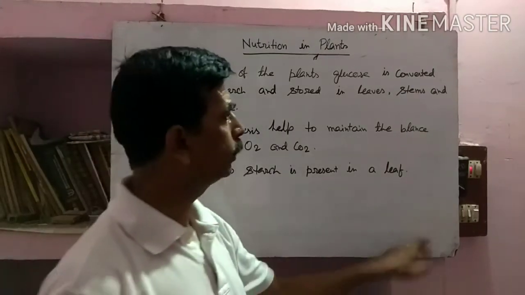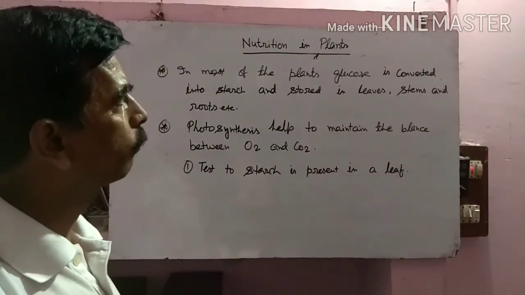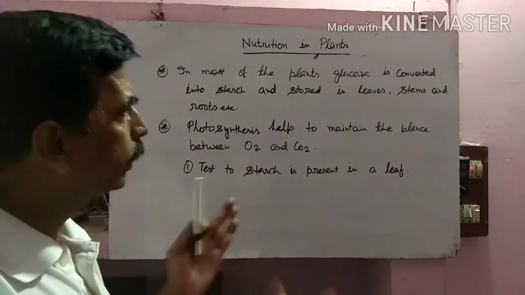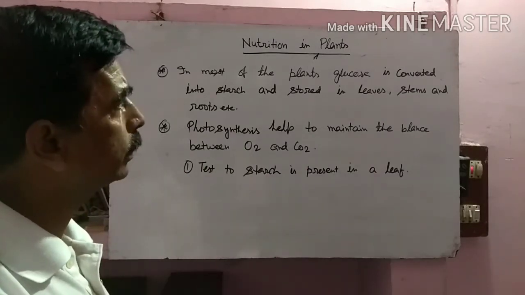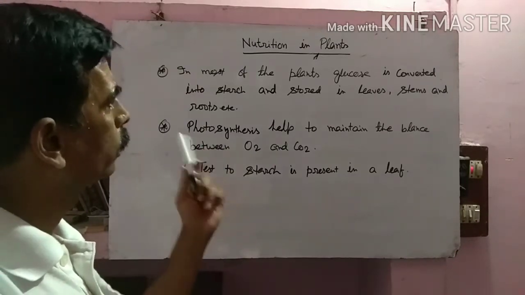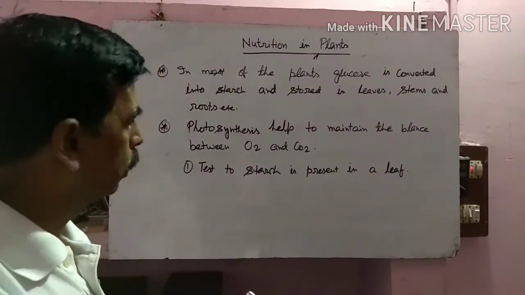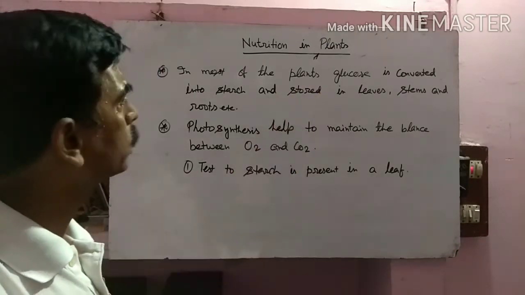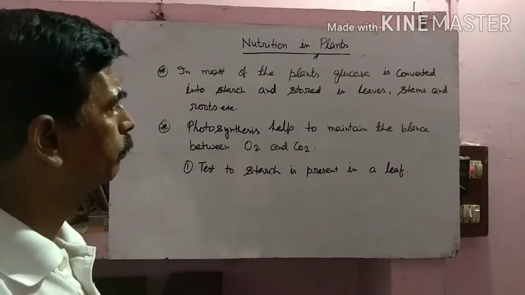As we discussed in the previous drawing, plants take carbon dioxide from the atmosphere and release oxygen, and we breathe oxygen. So to maintain the balance of carbon dioxide and oxygen, the plant is necessary, and for the plant to remain, photosynthesis is necessary. As we discussed, the glucose is converted into starch and present in the leaves, stem and roots, especially the greenish part of the plant.